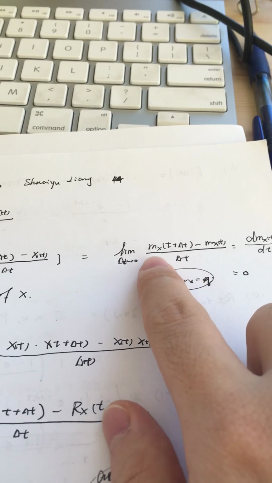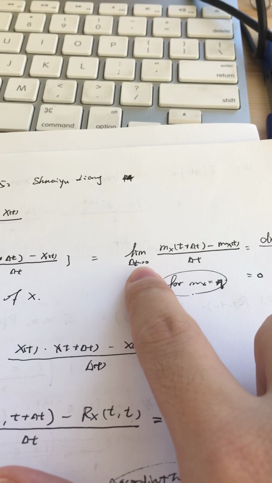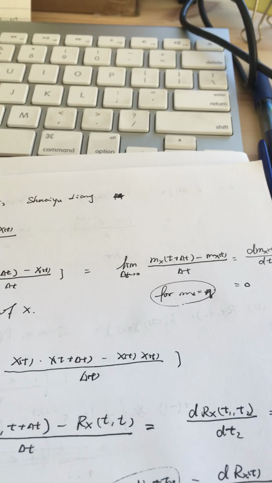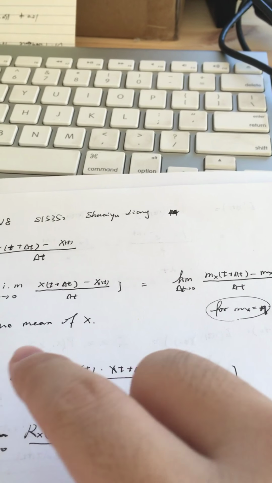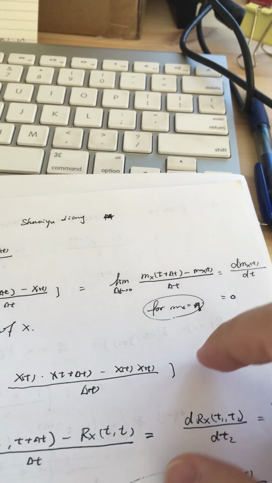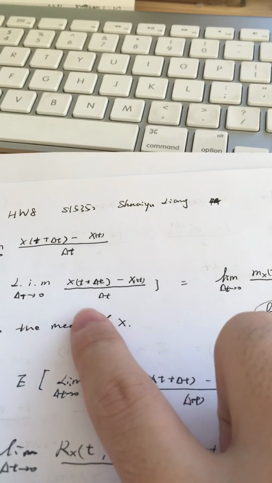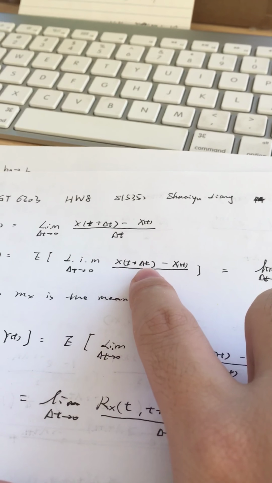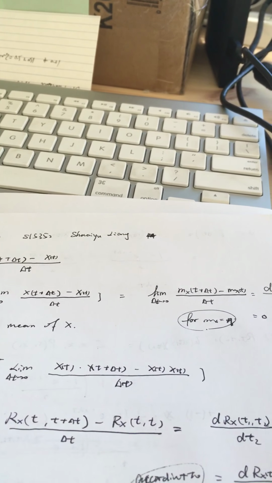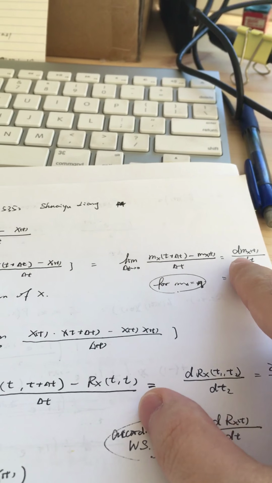No, I'm sorry, the limit is changed to the very basic definition of a limit, because it is a number now, not a random process. So it is the normal limit of the expectation of X(t plus delta t) minus the expectation of X(t), over delta t, which is very easy to compute.